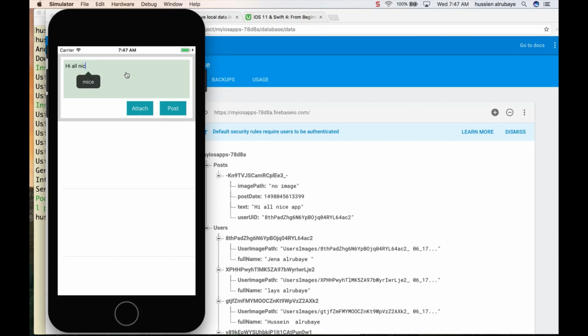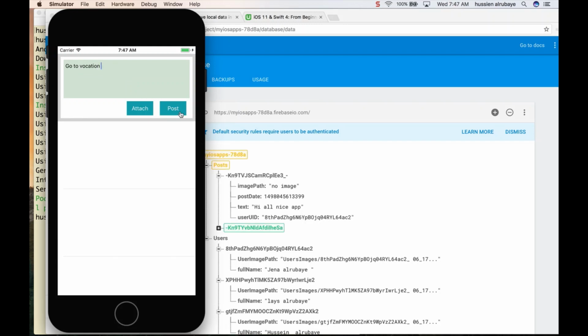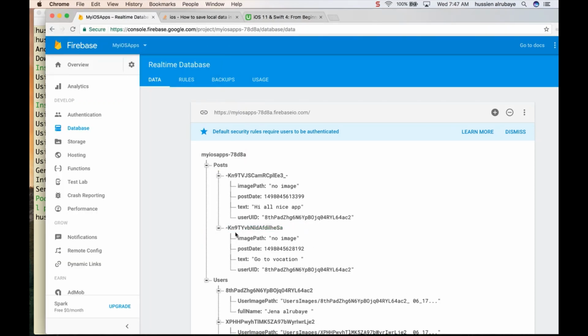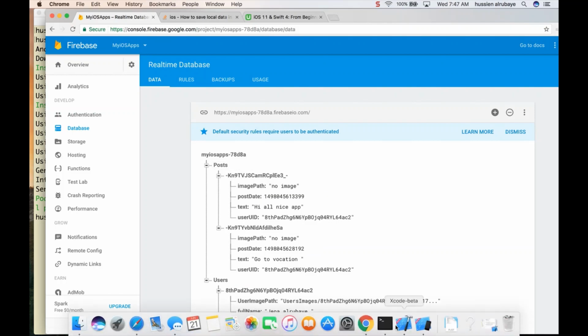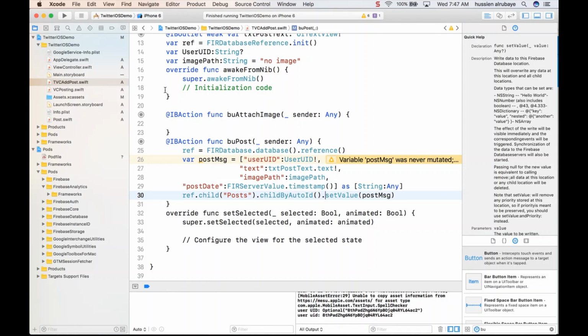Then for example, another post: go to vacation. When I click post, it will create a totally different new node, and it adds this information. So anyone who posts, it will create a new node for them, add this information for them, and continue adding these nodes. So yes, I'm almost done with this part, just one part missing: attach image.